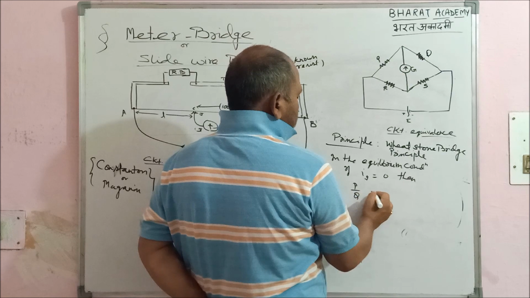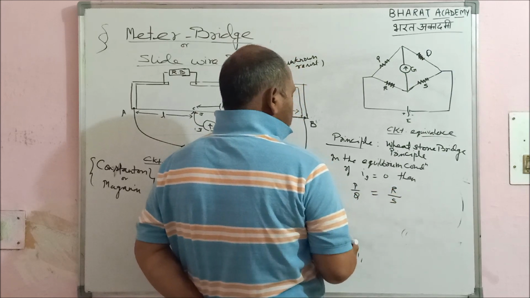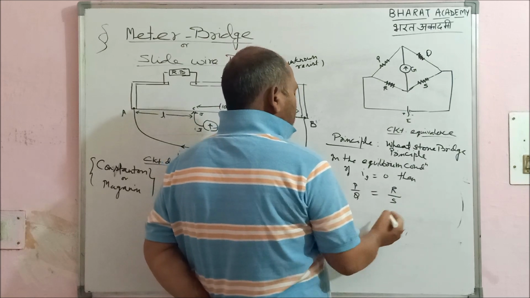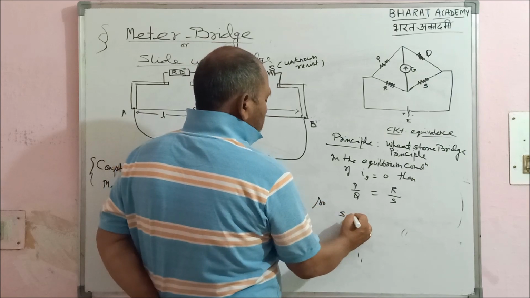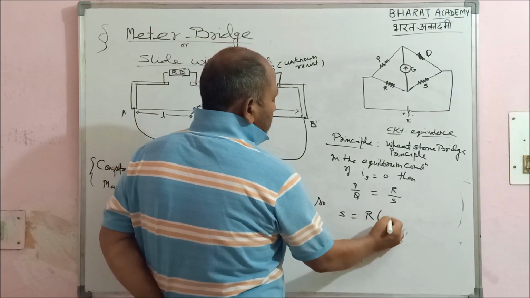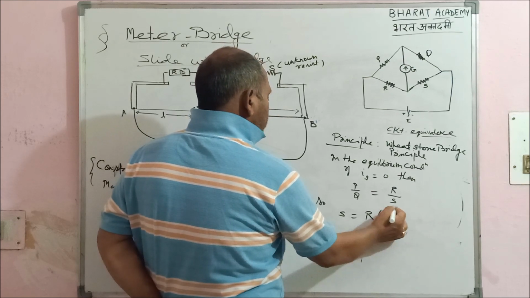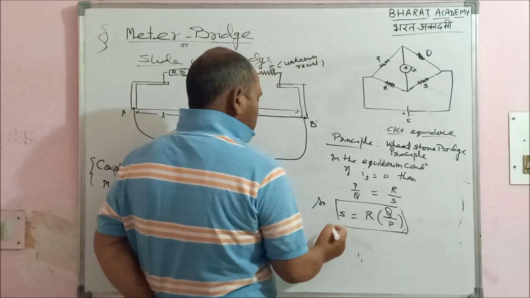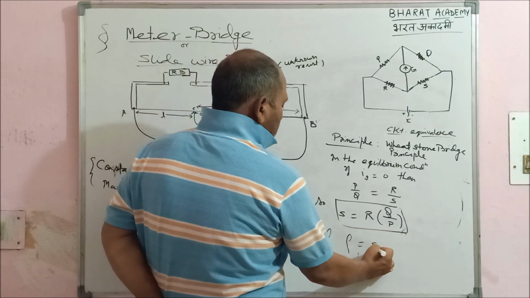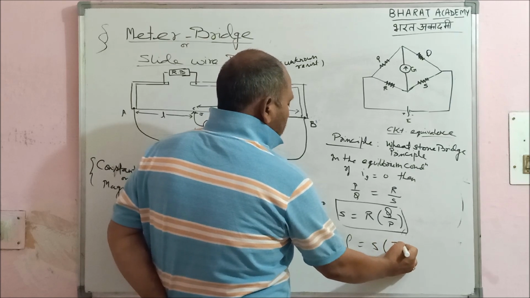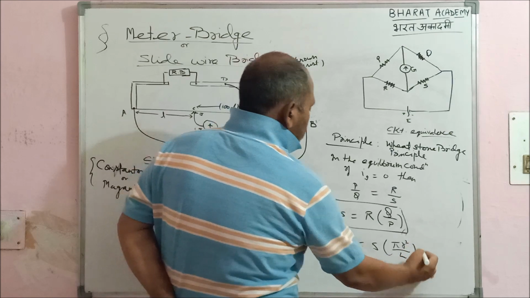P by Q equal to R by S, right? Where P, Q, R are the known and S the unknown resistance. So S is equal to R Q by P. That's how we find out the unknown resistance. And if we talk about the resistivity, rho is S pi r square by L. This is the principle on which they are based.